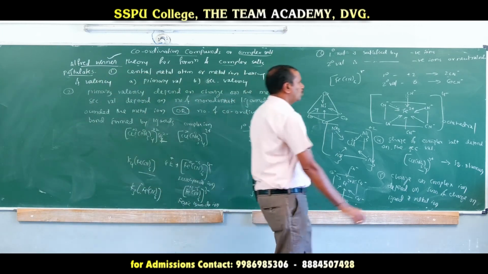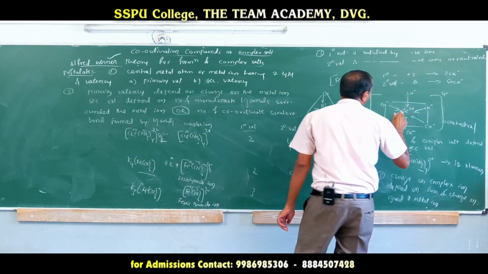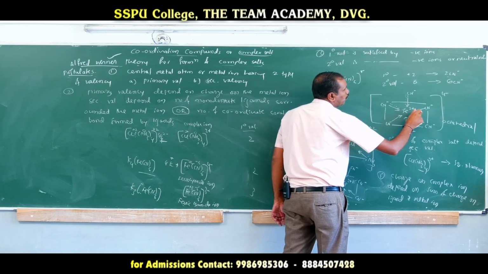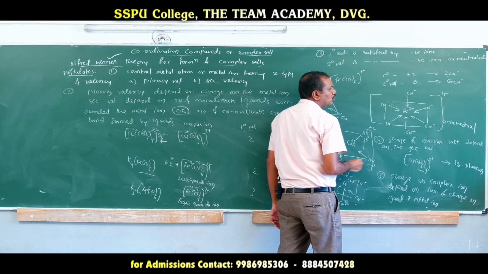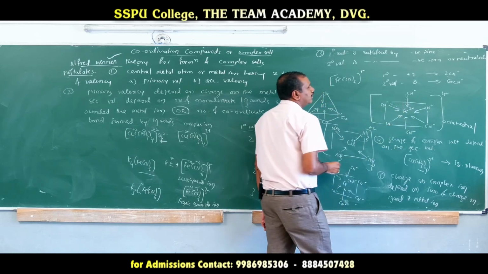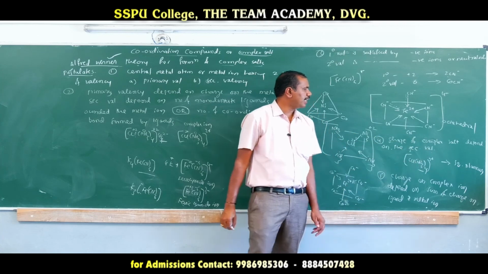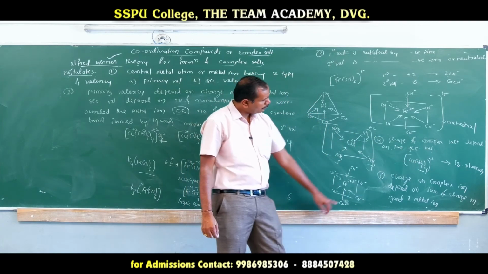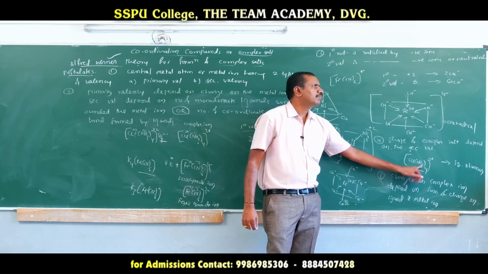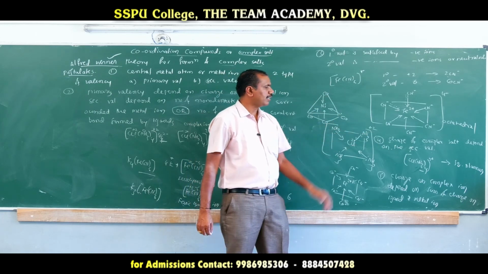Means here totally only 6 are there. Out of 6, 2 cyanides can satisfy both primary valency and secondary valency. Of the 6 cyanides, the other 4 can satisfy only secondary valency. Therefore, 2 cyanides can satisfy primary valency, 6 cyanides can satisfy secondary valencies. Then the shape of complex salt depends upon the secondary valency. Cuproammonium ion is square planar. Why? The secondary valency is 4. But it is wrong. In some conditions, even though secondary valency is 4, it is tetrahedral.